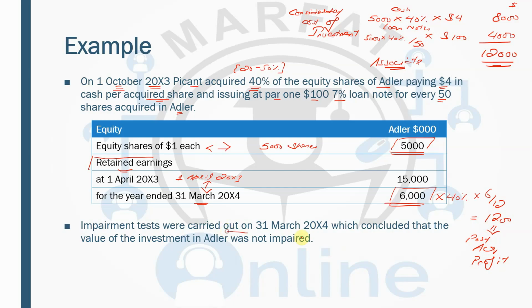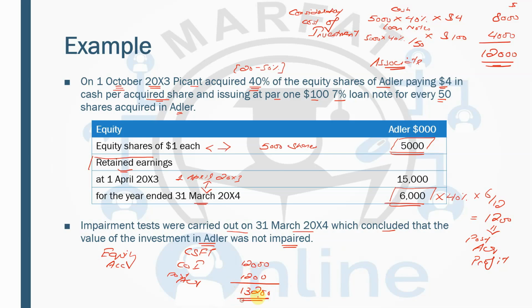Impairment tests were carried out on 31st March, which concluded that the value of the investment in Adler was not impaired, so there is no impairment. So when you do equity accounting, in the consolidated statement of financial position, there will be the cost of investment, which is 12,000, plus the post-acquisition share, which is 1,200.